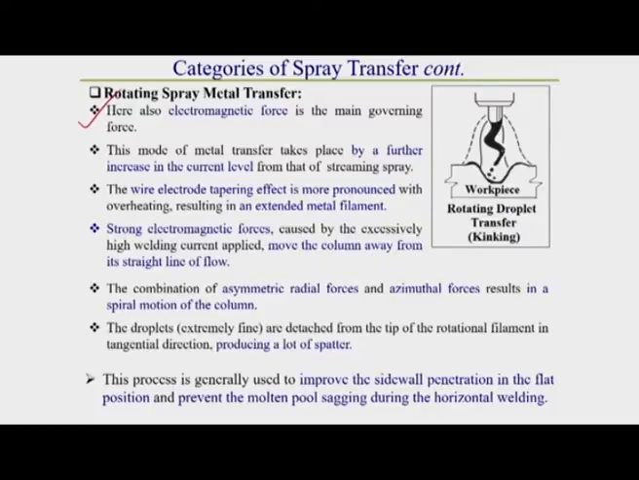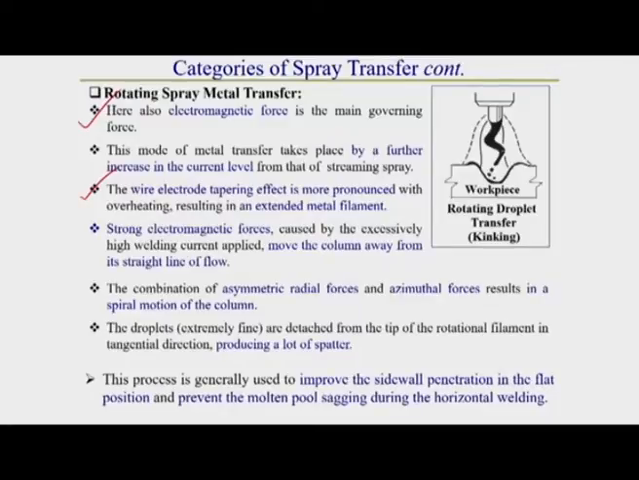What happens in rotating spray metal transfer, that I will discuss now. The wire electrode tapering effect in this case is more pronounced with overheating, resulting in an extended metal filament. In the previous case, we have seen that due to heating, the tapering of the tip of the consumable electrode took place. Here, instead of heating, overheating takes place. Due to this overheating, the electrode tip becomes more and more softened.